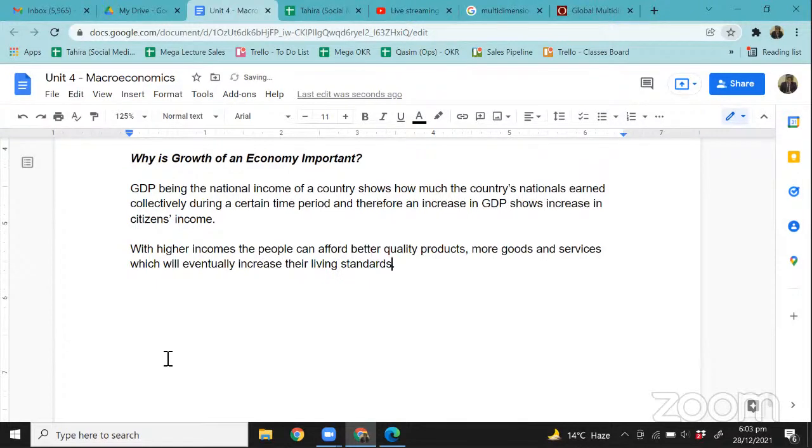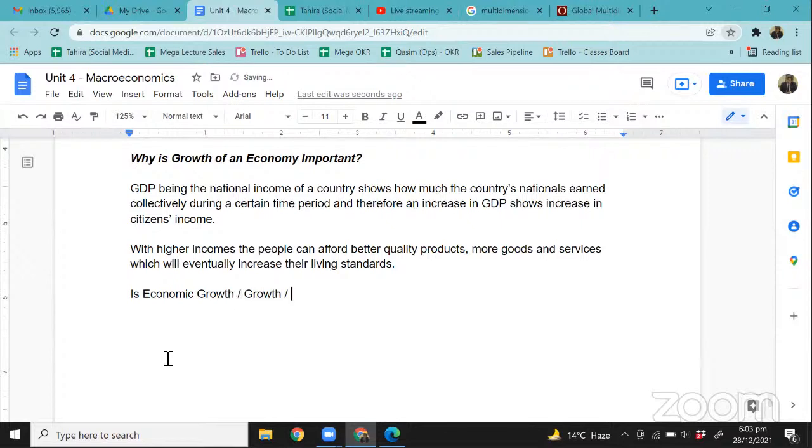Why is GDP growth rate, or simply as we say, growth of an economy important? Because that means that the national income is increasing. When that happens, it means that the citizens' incomes have increased, with which they can buy more goods and services, they can buy better quality goods and services, and they are becoming better off, right? Okay. Now, that being said, but here's the challenge. Sometimes we say economic growth, sometimes we say GDP growth, sometimes we simply say growth. But do remember that all these terms refer to the same point, that the GDP is growing, national income is growing, right? All three terms mean the same thing.